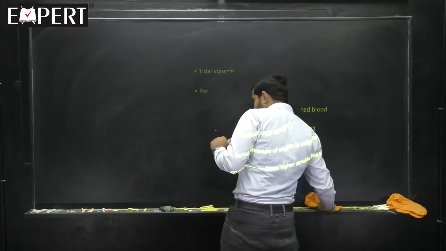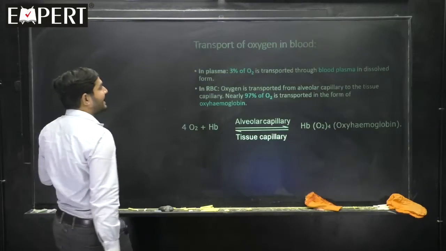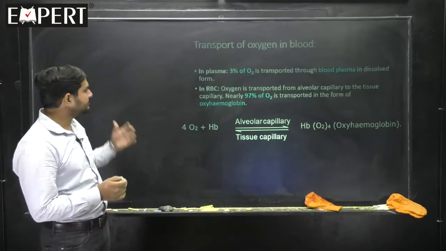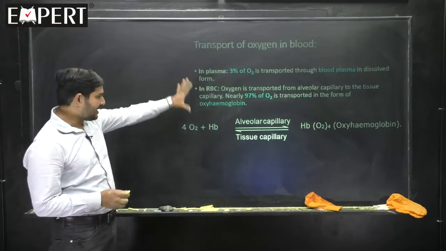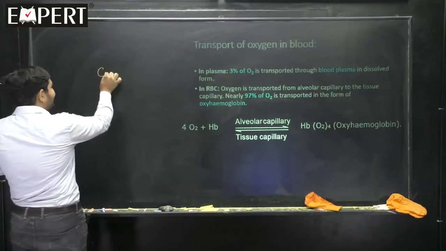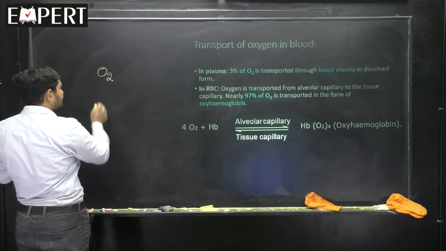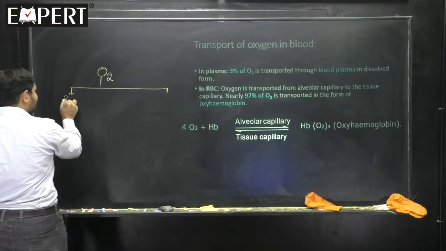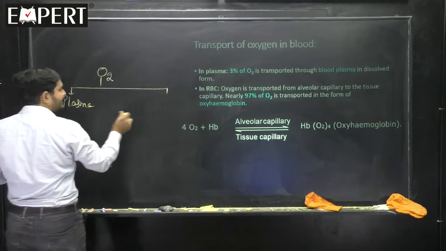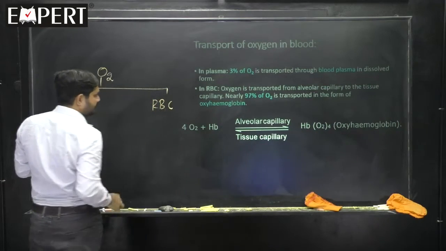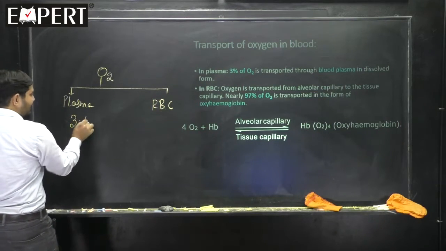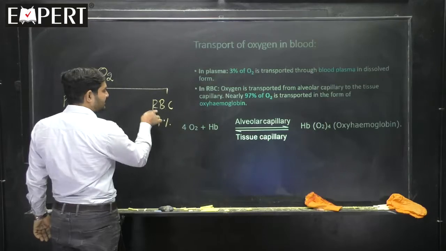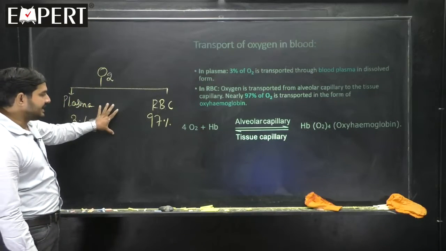Let us take today's aspect, and what is that? Transport of oxygen in the blood. When I take oxygen transport, it is transported in two ways. One is by blood plasma and second is by red blood cells. 3% is by blood plasma in the dissolved state and 97% in the RBC. With this idea, let us move on.